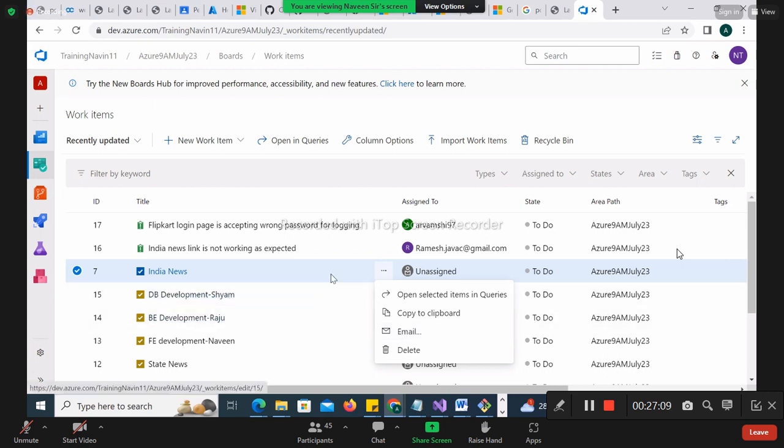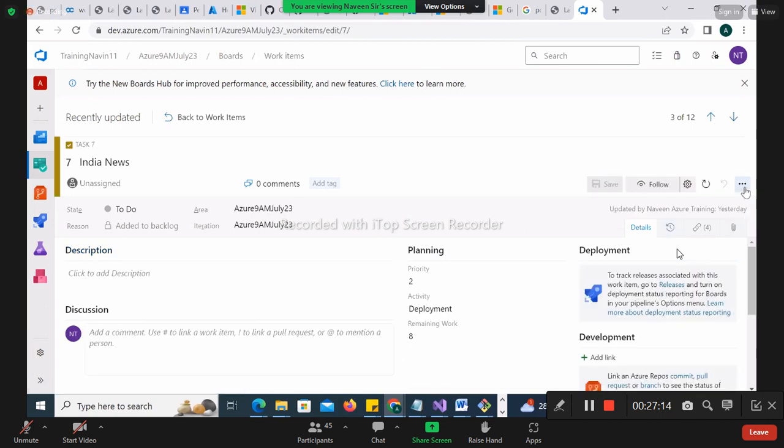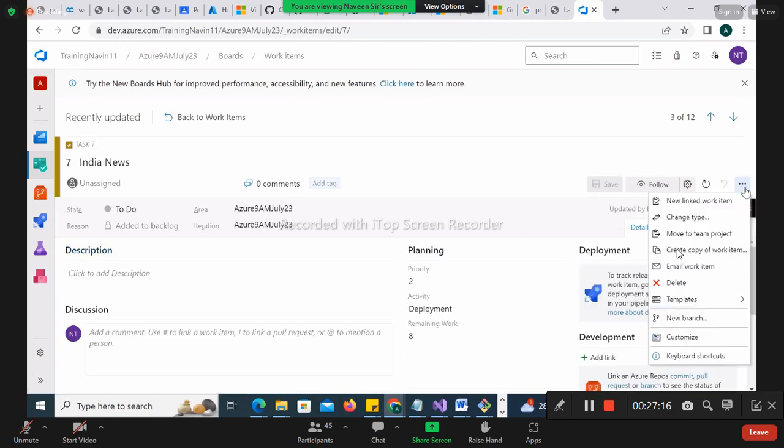Understand now? Very good. Now let's see that. I'm over here now, going inside this. Now we have a few more. Okay, that you have to understand. You open any task here, okay, and go to the three dots.